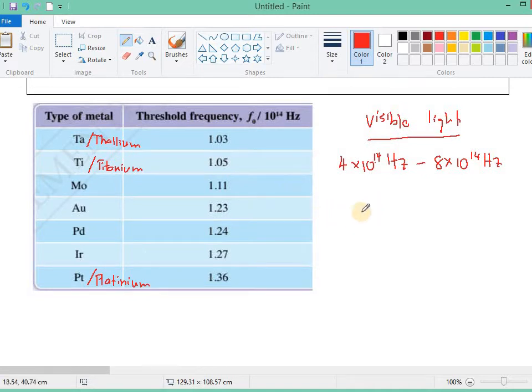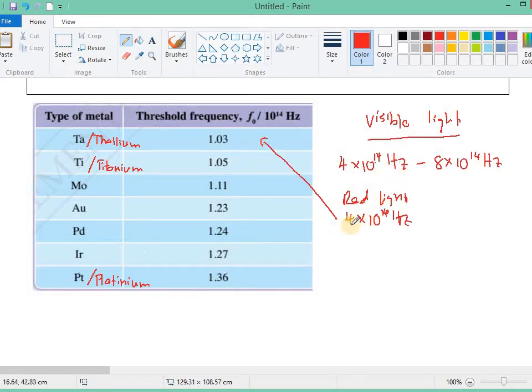So for example, let's say that we use light with a frequency of 4 times 10 to the power of 14 hertz. That is most probably red light. We shine this red light onto the metal thallium.